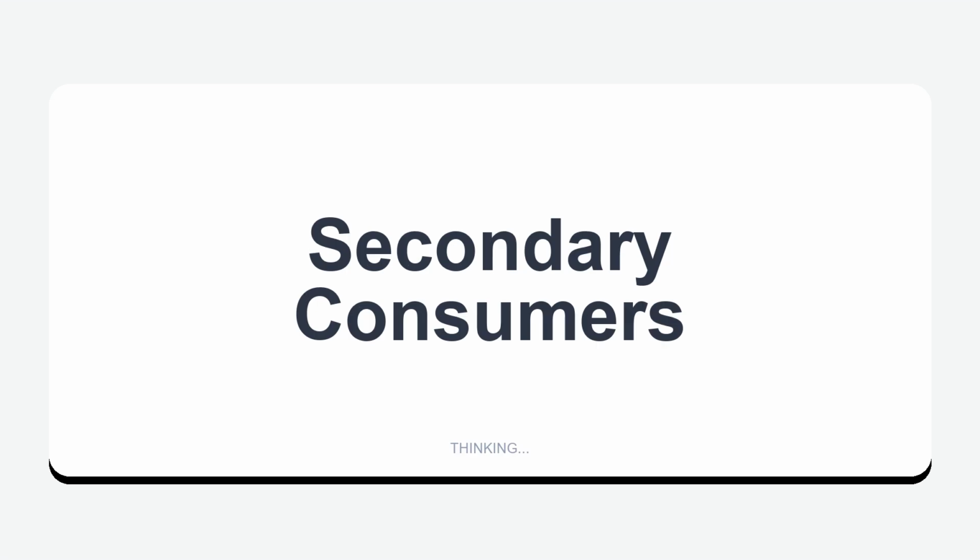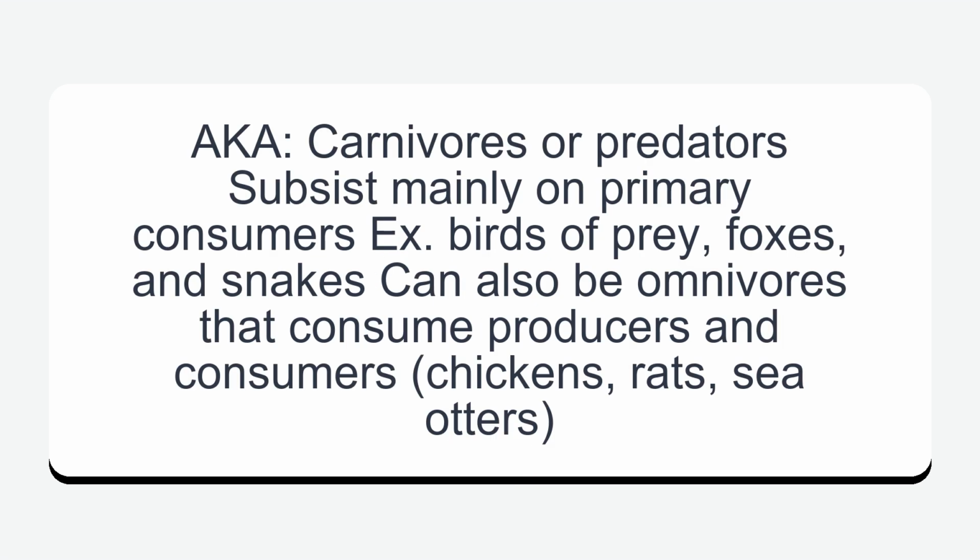Secondary consumers, aka carnivores or predators, subsist mainly on primary consumers. Birds of prey, foxes, and snakes. Can also be omnivores that consume producers and consumers. Chickens, rats, sea otters.